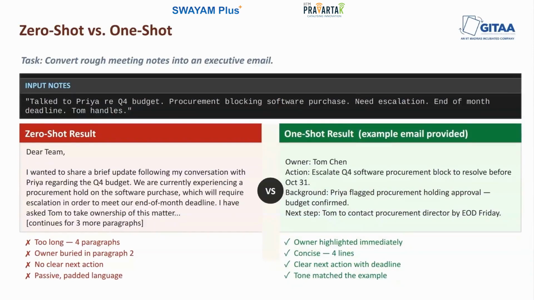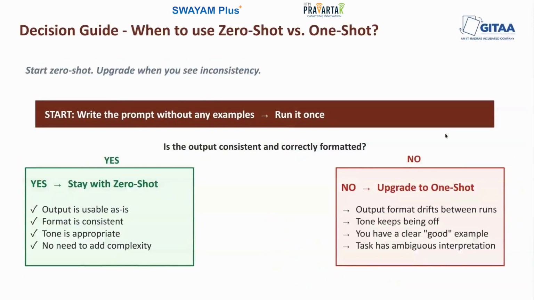Whereas in the one shot result, if you give an example saying this is exactly what I want, you get who is the owner, what is the action that you want, what is the background, and the next steps. So the owner is highlighted immediately, and whatever you want is there concisely on the screen. And your next action with the deadline is also very specifically mentioned, and the tone that you specify is also there. Let's look at a decision guide.